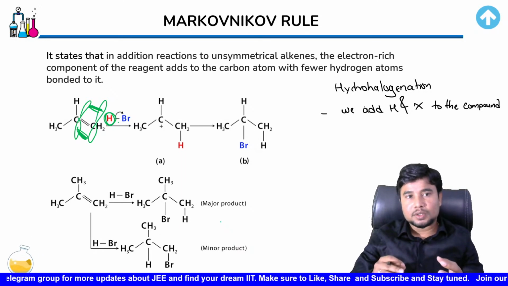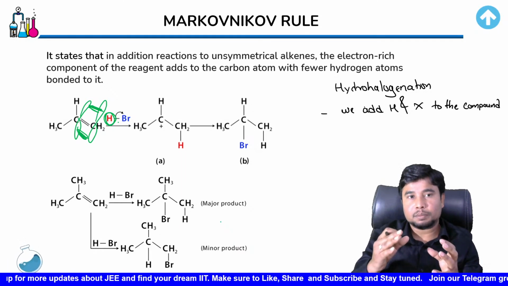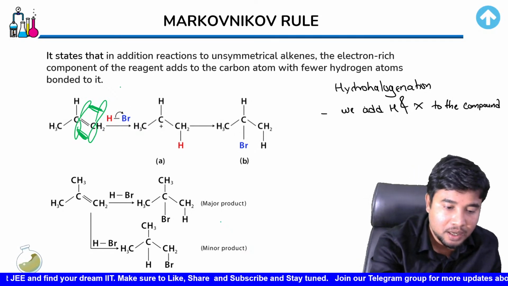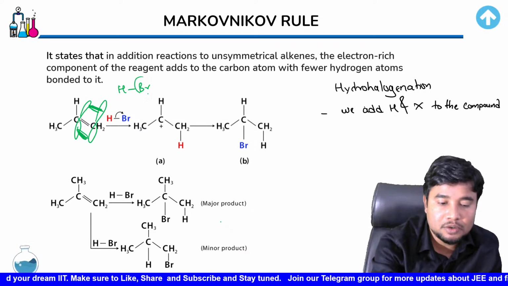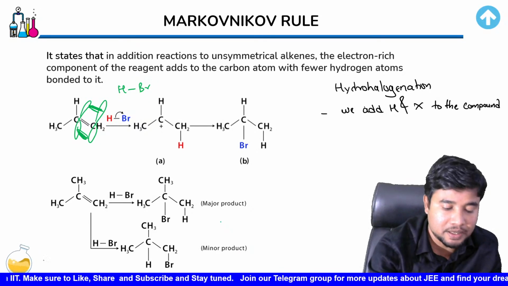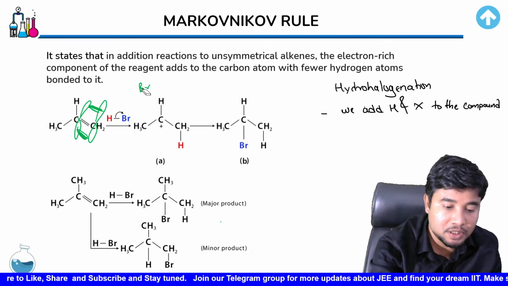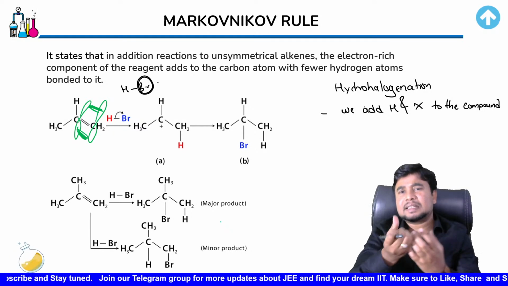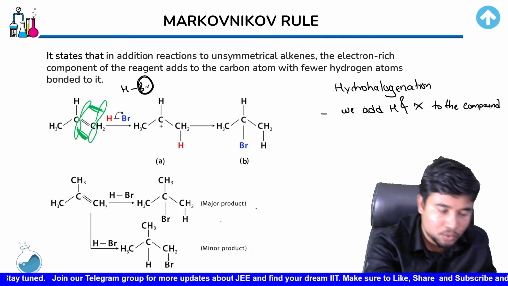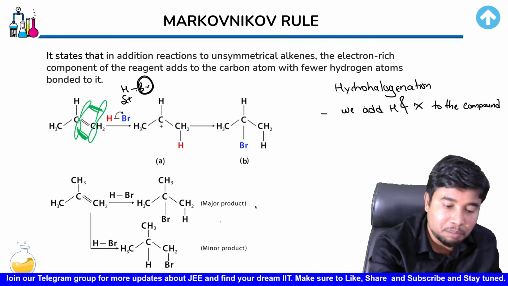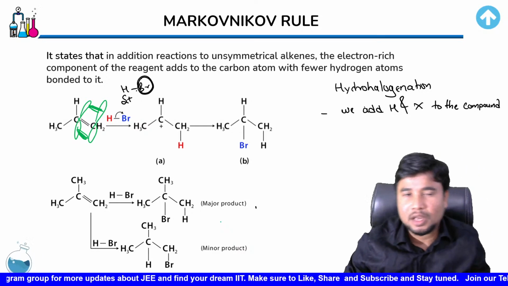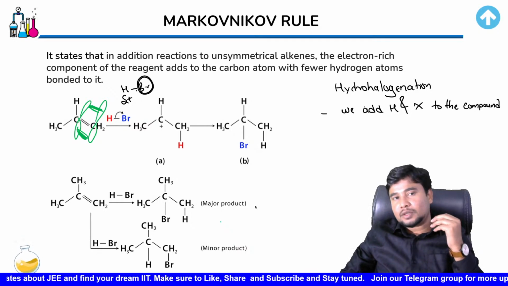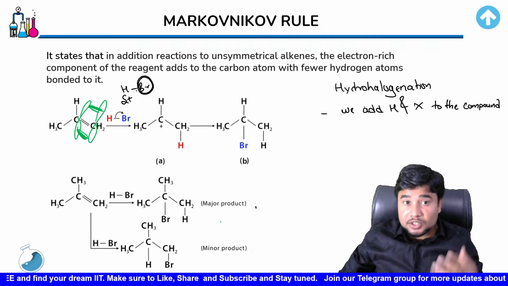So what I was trying to tell was, if there is this electron pair present between two carbon atoms, and there is this HBr, if you observe, this bromine is a very electronegative element. Because bromine is electronegative, it attracts the electron pair towards itself, and for doing that it makes this hydrogen devoid of electron. When it sucks away the electron, the hydrogen doesn't have as much electron density as it initially had.